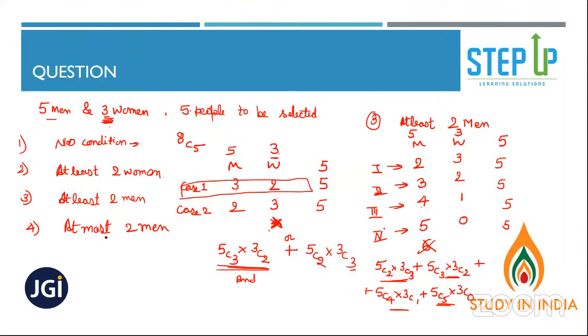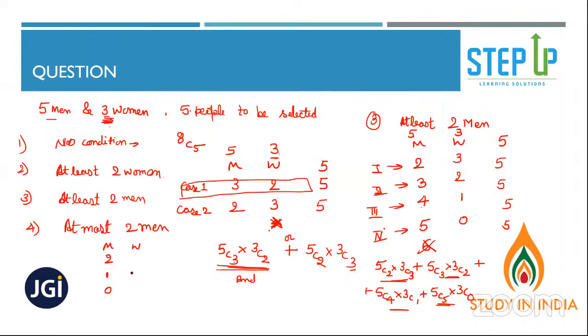Give me a minute. At most 2 men. At most 2 men means what? No, you people are telling me the wrong answer. At most 2 men means what? Maximum 2. So minimum could be what? Minimum could be 0. So if there are 0 men, then the number of women is 5. Yes, yes, you people are right.